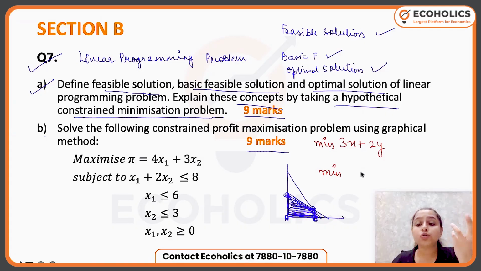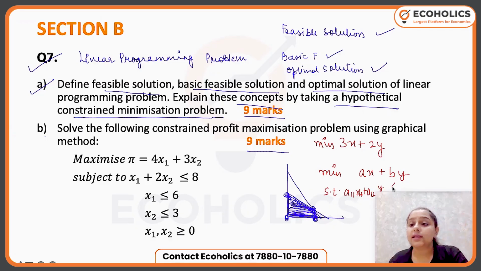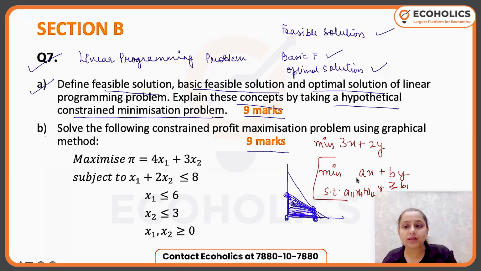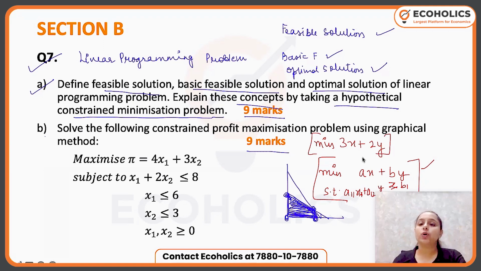Or you can also write it like this: minimize ax plus by, subject to a11x plus a12y greater than or equal to b1, because this is the simplest way how we study LPP. By doing this, the examiner would get a hint that yes, you have actually done the topic. So I prefer this one to get a higher score than the exact numerical example. That is how you can show a minimization problem in LPP.